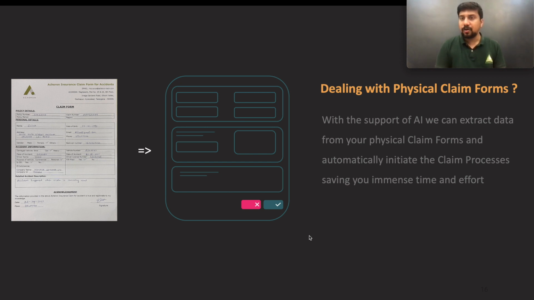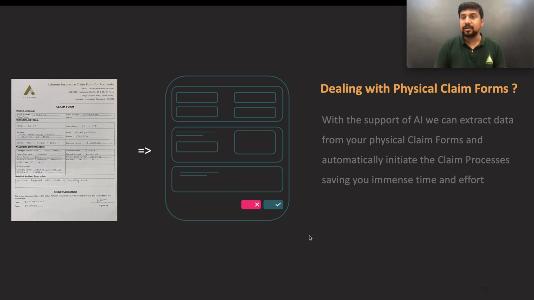And how do you help this set of audiences come into the world of digital and workflow and other processes? That's the challenge we are trying to solve here, especially in the domain of claims management. So we have written connectors within Camunda which can talk with your Textract services from AWS and other vendors. If someone wanted to file a claim for a vehicle accident, for instance, they would be able to just do it with pen and paper in the traditional way, and all they have to do is scan it or send it via post to the insurance company.